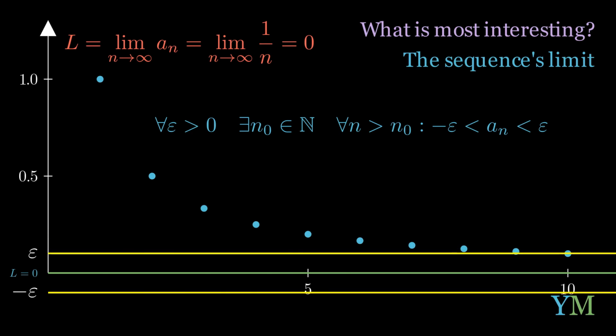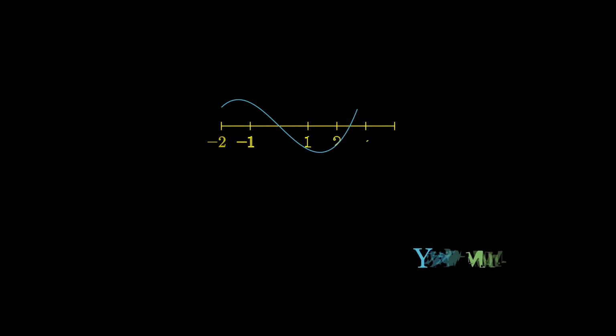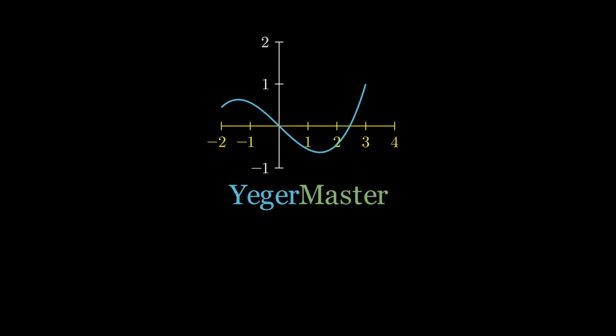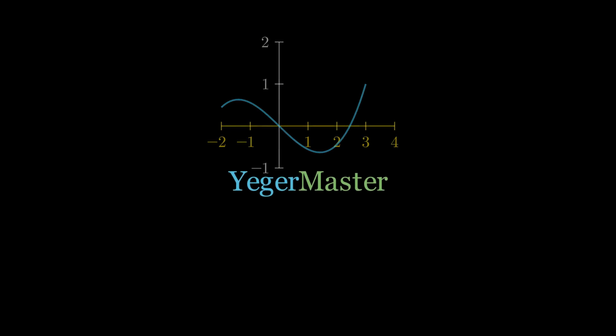It might feel that we can use this definition to show that every sequence has a limit. But that's not always the case. In our next lesson, we'll explore a sequence that doesn't have a limit, and we'll understand it using Cauchy's definition. And that will open a door for us to understand what partial limits are.